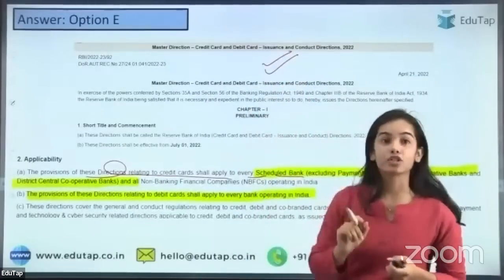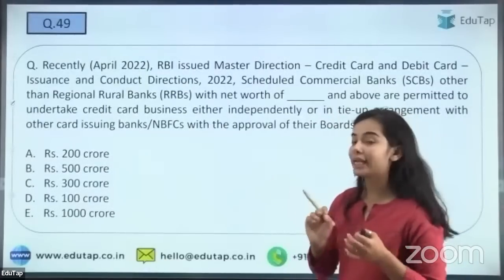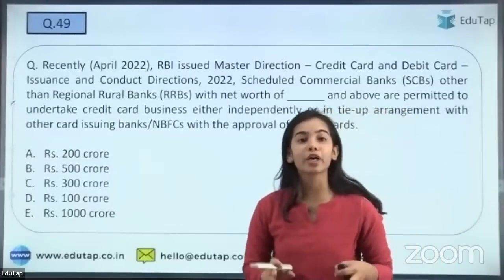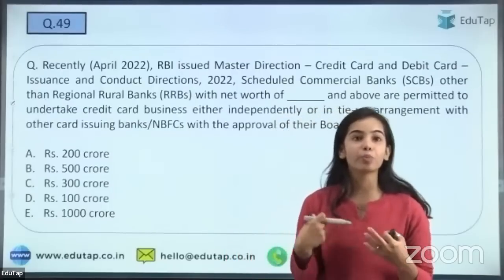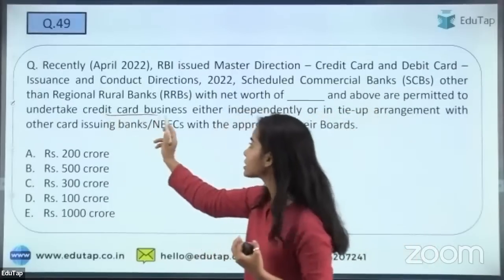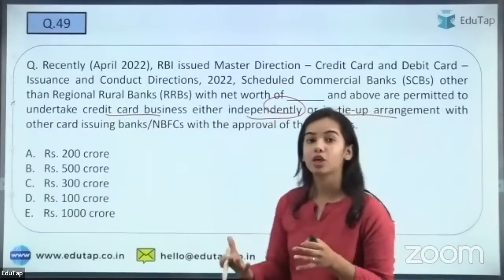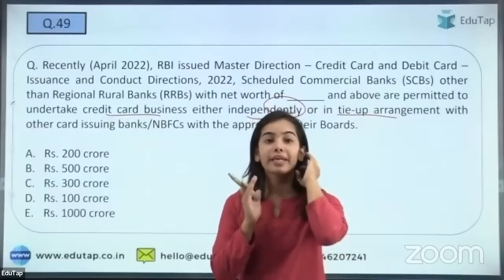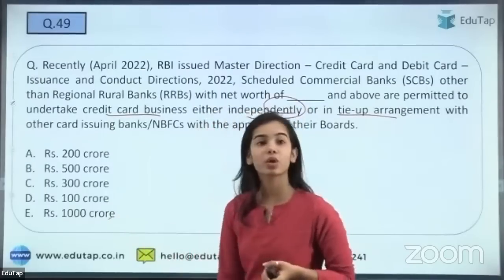this master direction. Okay. So the next question here is, what should be the net worth of the scheduled commercial bank to be able to take part in the credit cards? Okay, to undertake the credit card business independently or in a tie-up arrangement. So what should be the minimum net worth of the scheduled commercial bank? I'm getting the answer E. 1,000 crores is not the correct answer.